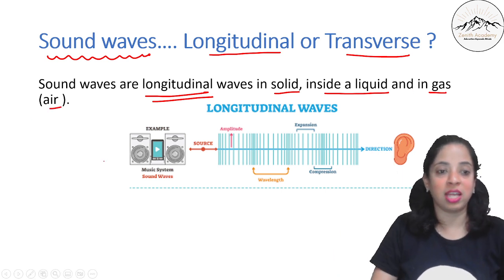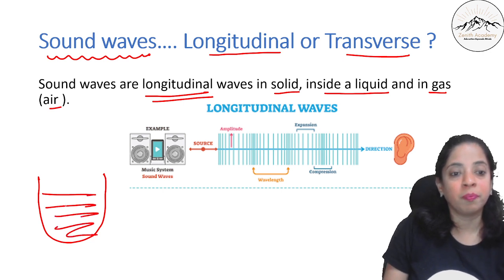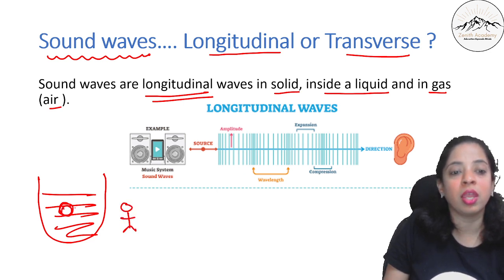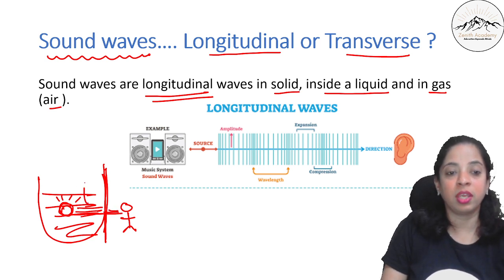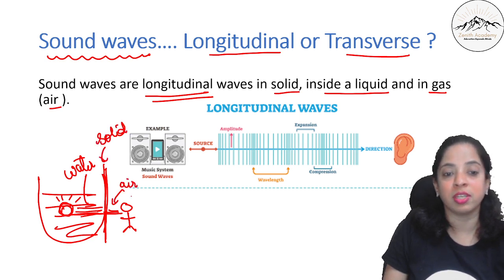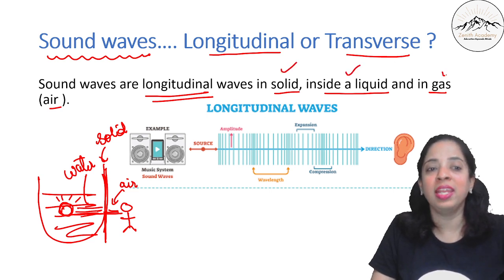If you take a jar, fill it with water, and place a timer or an alarm inside, when you are standing outside you are able to hear the ringing of this alarm because sound can travel through water, through the solid container, and then through air. So sound travels in solid, inside a liquid and in gas.